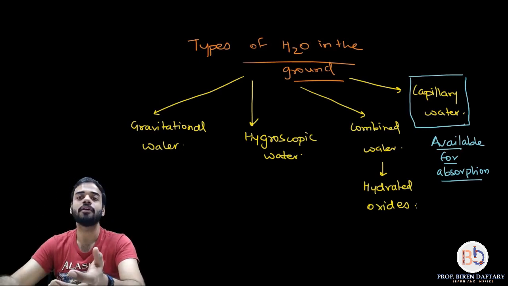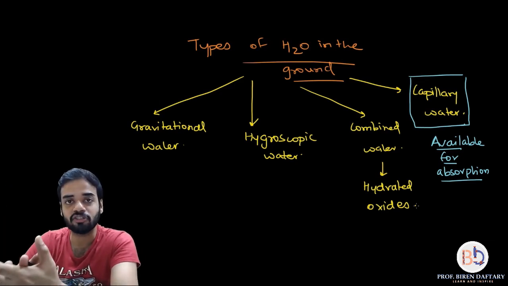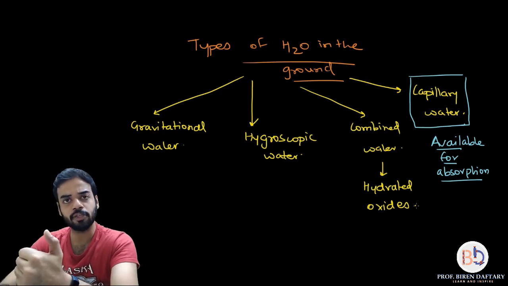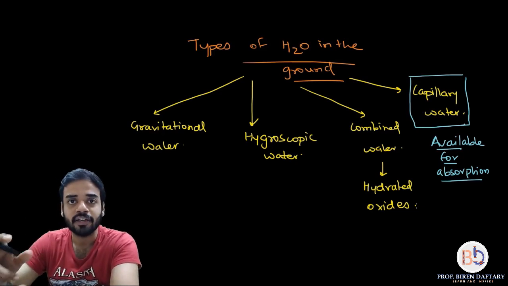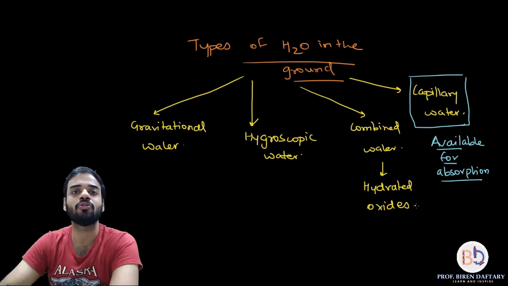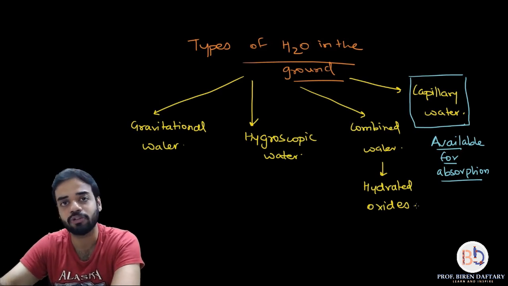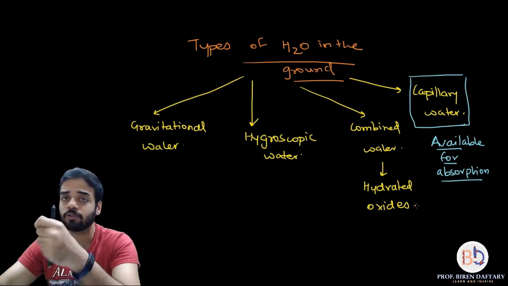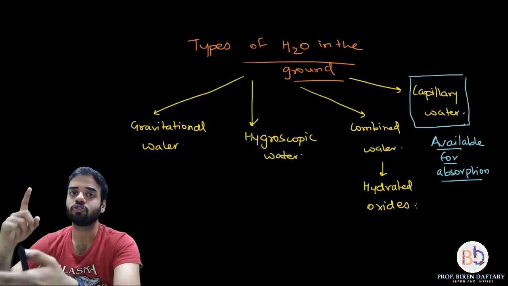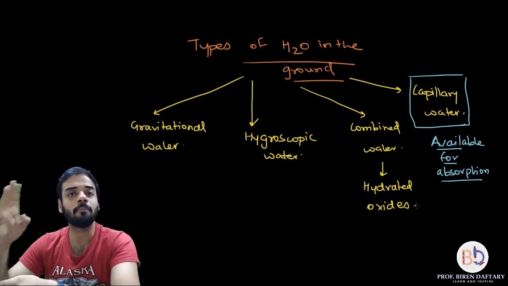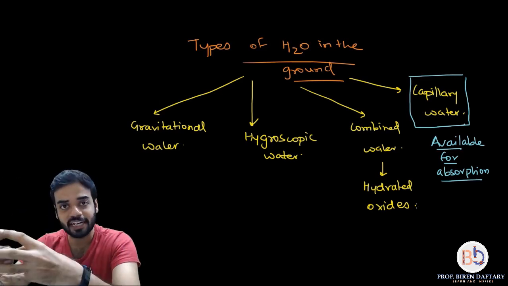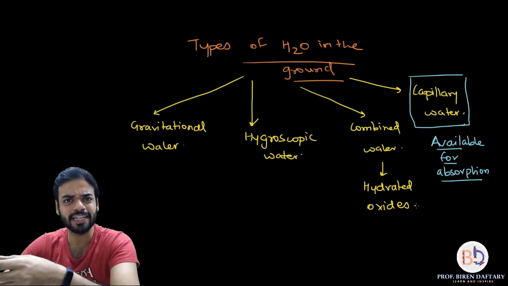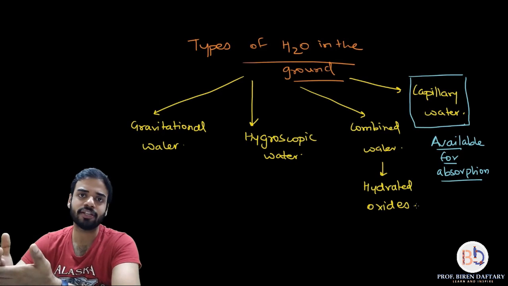No, it cannot be. So all these three sources of water cannot be used by the roots. Gravitational water cannot be used because it is free, but it goes deep inside the ground, to a depth the plant roots cannot reach, so roots cannot get that water. Hygroscopic water is already absorbed by the soil itself, so plants cannot use that water. Combined water is already combined with elements to form hydrated oxides of aluminium, silica, manganese, and many more. So again, that water cannot be used.